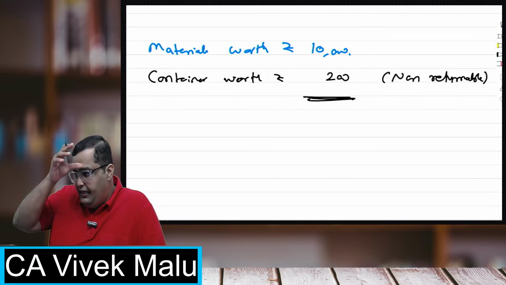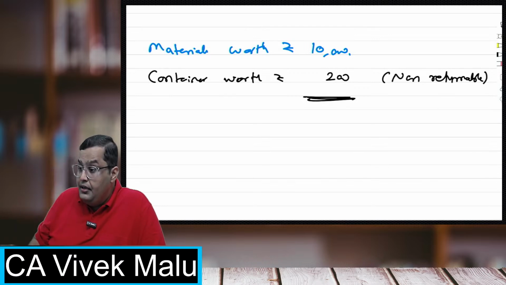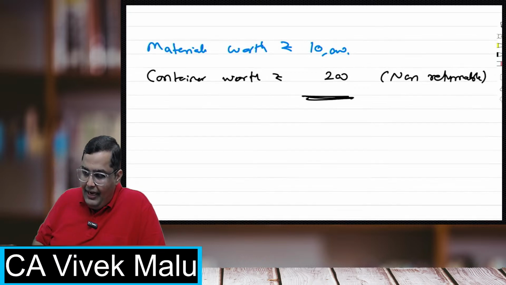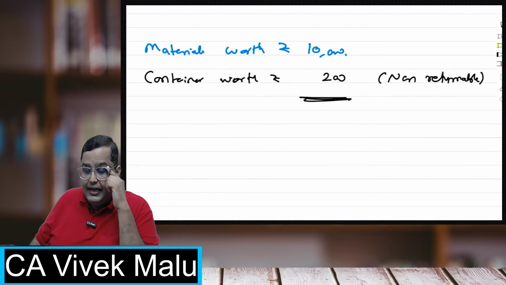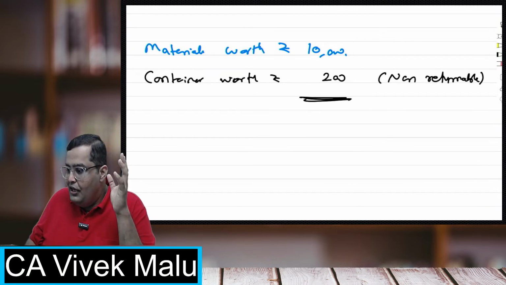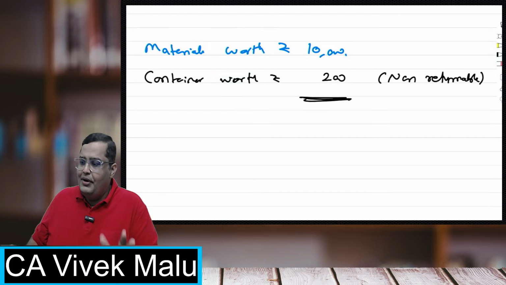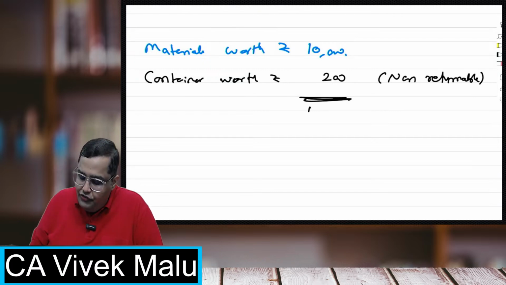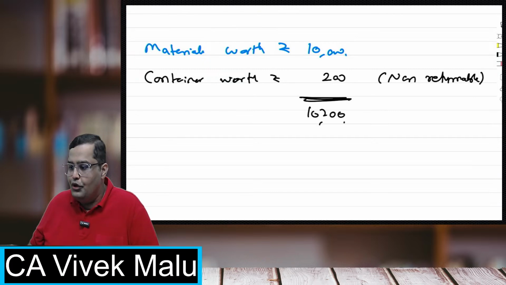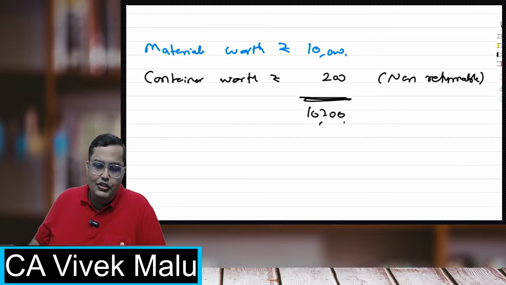Perfect. Soham, Kirti, absolutely perfect. I'm getting the right answers. Malika, Arya, Rohit, Abhijit, Avni, Pujita, Ritesh, Nagesh, Siddhesh, Sri Raksha, everybody, your answer is correct. The cost that will be taken is 10,200.